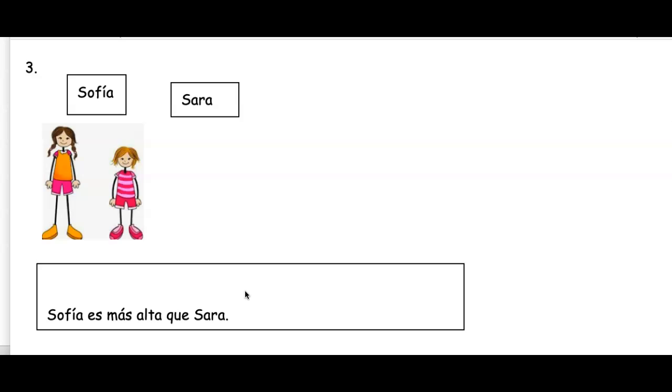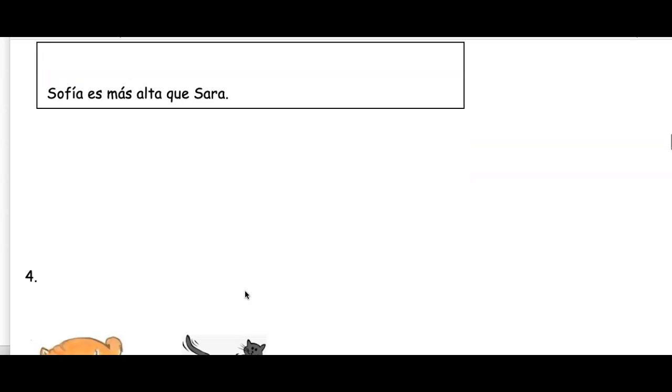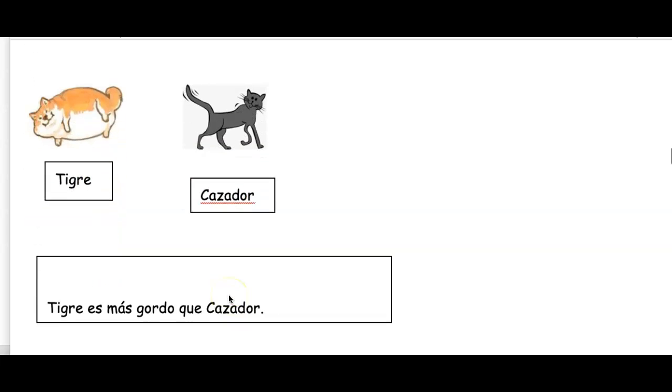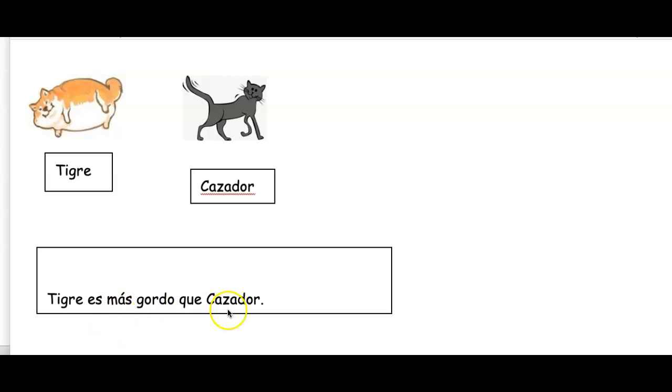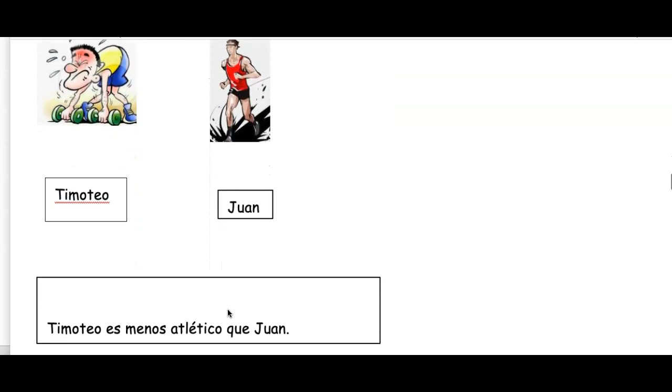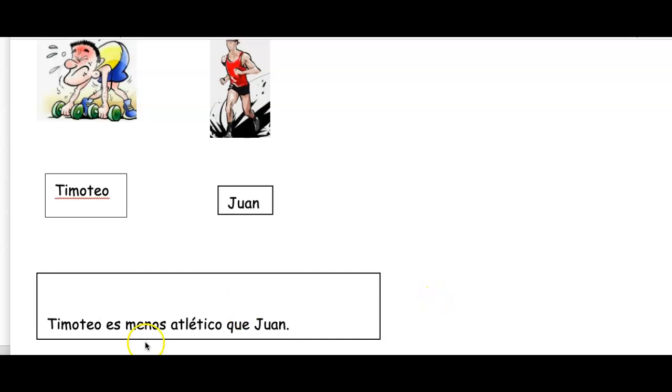Number 3, we have 2 girls. And notice alto would be alta, since we're talking about Sofia. Sofia es más alta que Sara. She's taller. Number 4 are our 2 cats, Tiger and Hunter. Tigre es más gordo que cazador. He's fatter. Timoteo and Juan. Timoteo es menos atlético que Juan. He's less athletic than Juan.